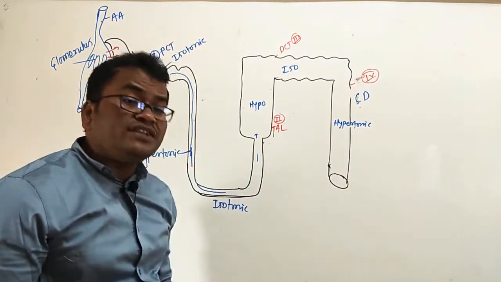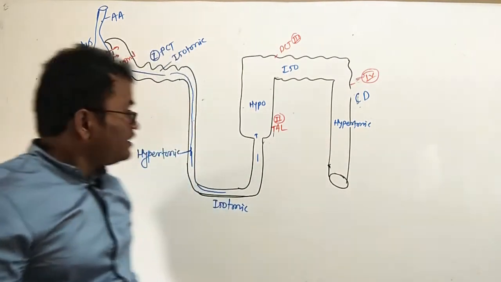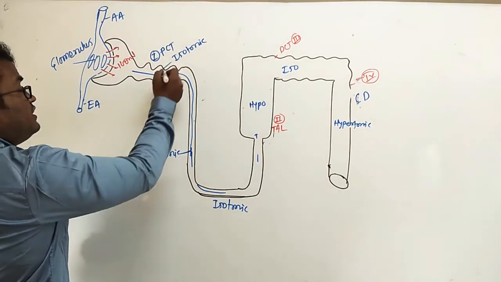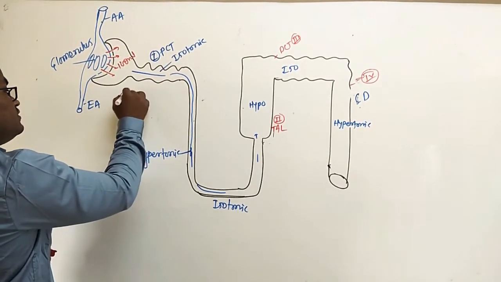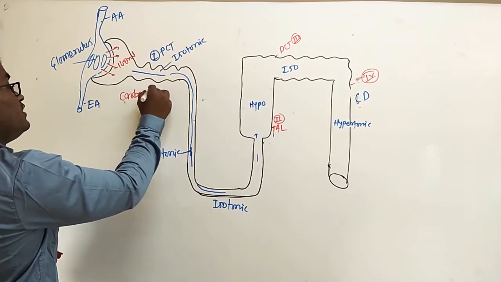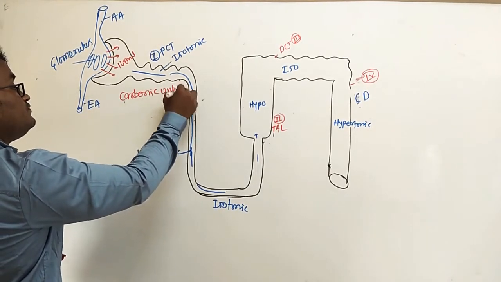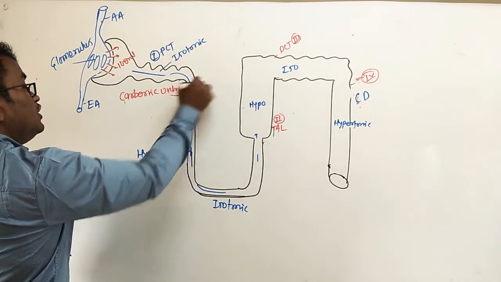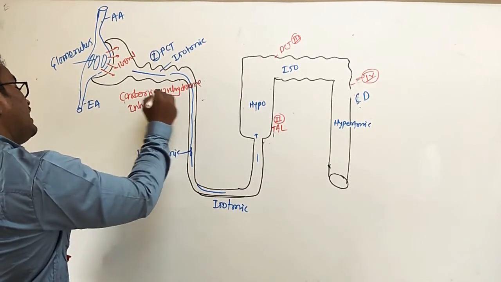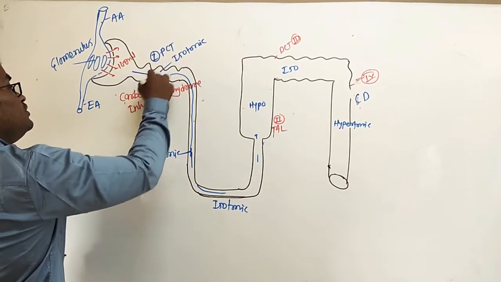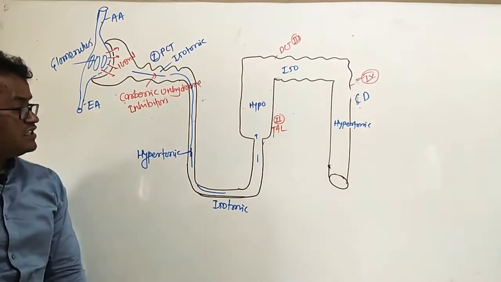So let's see which drug acts at these points. In the first point, in the PCT, the drugs are carbonic anhydrase inhibitors.